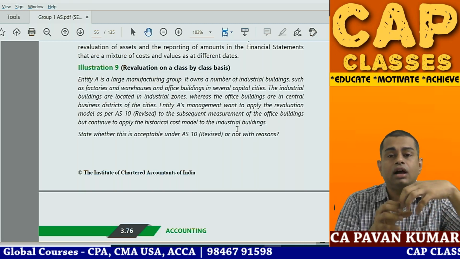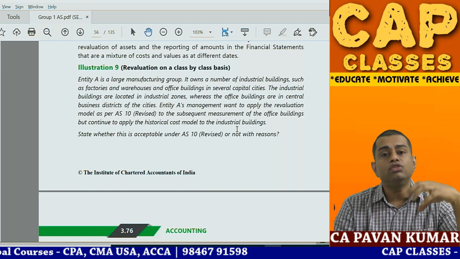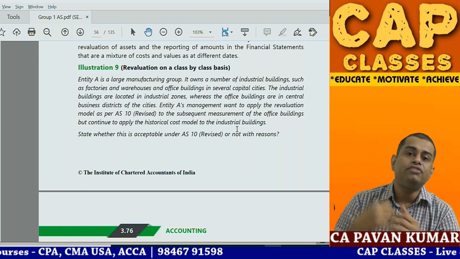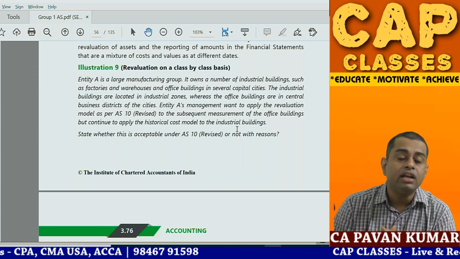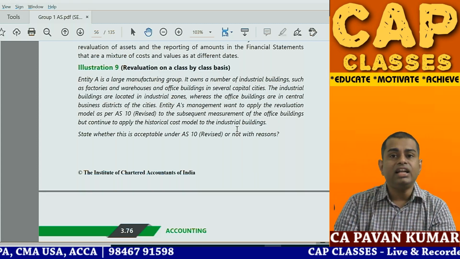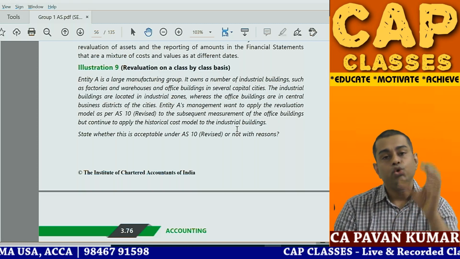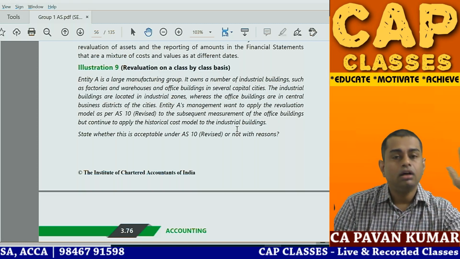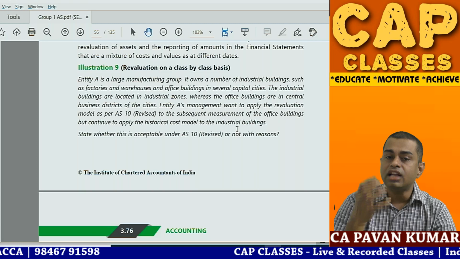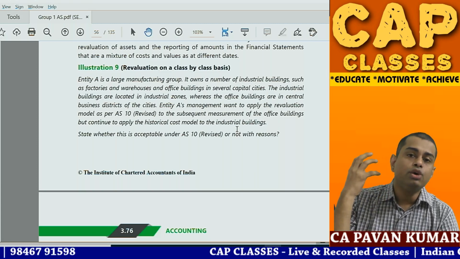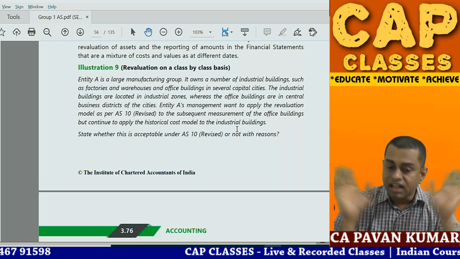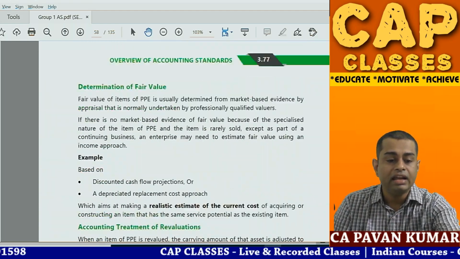Industrial factories and warehouses is one category. Corporate offices or office buildings is one category. The contention of the management is correct. You can follow the revaluation model for corporate offices or office buildings, and you can follow the cost model for your warehouses and factories. Nothing is wrong. This is question number 9.